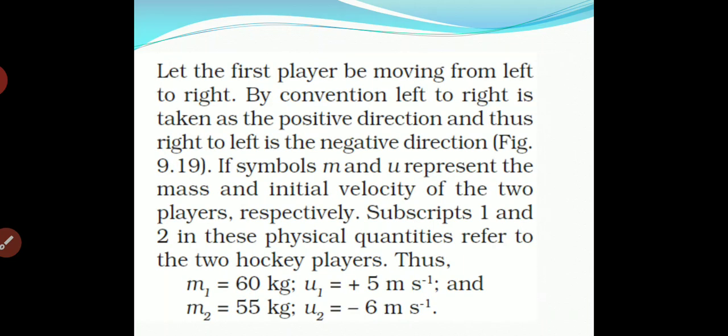The symbols m and u represent the mass and initial velocity of the two players respectively, subscript 1 for the first player and subscript 2 for the second player. So for the first player the mass is 60 kg and its initial velocity is 5 meter per second. In the same way the second is 55 kg, but its initial velocity will be opposite. Why? Because the first one is moving from left to right, so the second one is moving from right to left, so its initial velocity will be negative, because we have taken the first one's initial velocity as positive.